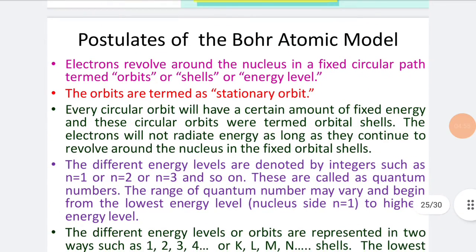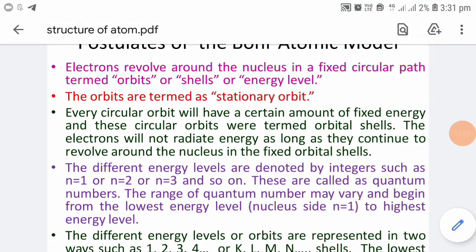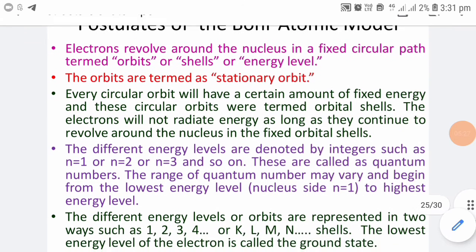Now the postulates of the Bohr atomic model. The electrons revolve around the nucleus in fixed circular paths termed orbits, shells or energy levels. The orbits are termed stationary orbits. Every circular orbit has a certain fixed energy, and these circular orbits are termed orbital shells. The electrons will not radiate energy as long as they continue to revolve around the nucleus in the fixed orbital shells.